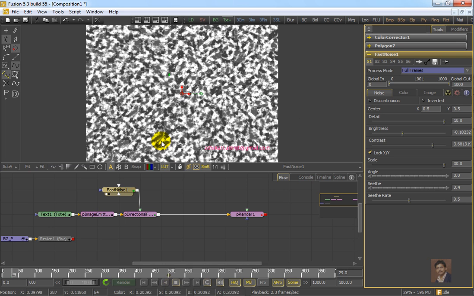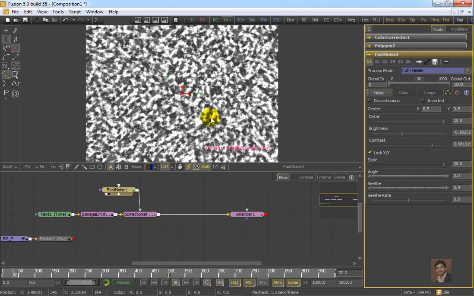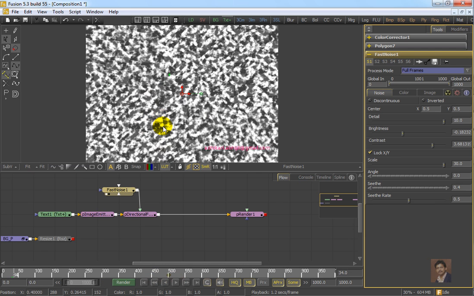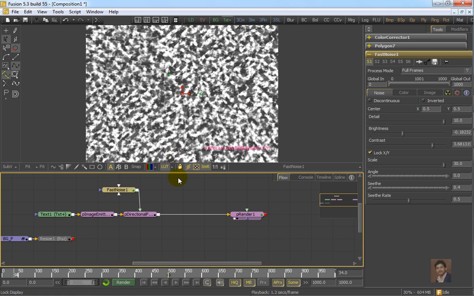Just play it, check, the fast noise is randomly changing. It will change the alpha and luminance both, and that will affect the directional force also. In that case, it will help you blow up the particle text randomly, and it will blow up the whole thing after some time.